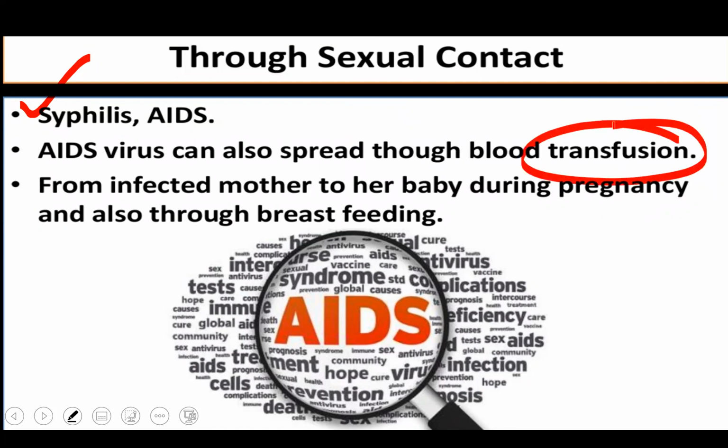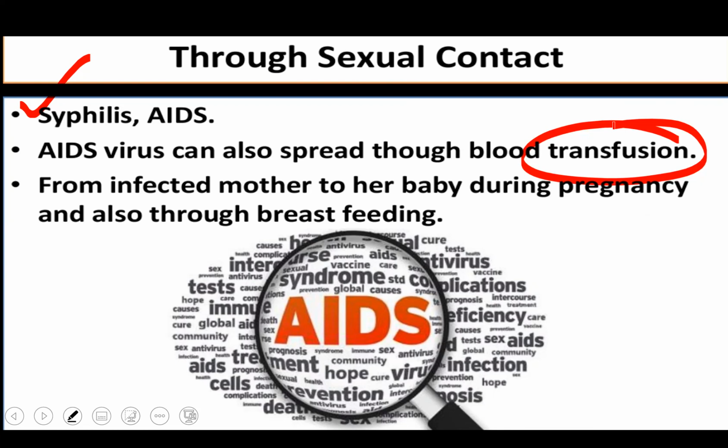Blood transfusion means, suppose I need blood, and anyhow I take blood from an infected person who is suffering from AIDS. So AIDS can be spread through blood transfusion. Now I can suffer from AIDS because I take the blood from the infected person.